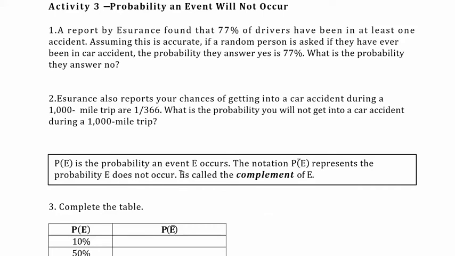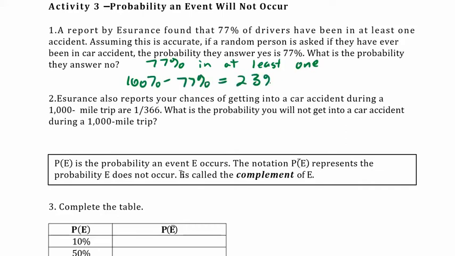Well, I think you've probably got a good intuition for this problem, but let's just think about why a little bit. If 77% of drivers have been in at least one accident, then we would have to do 100% minus 77%, which is 23%, to find the number of drivers that have not been in at least one accident, which means none, right? Which would not be me. So what's the probability they answer no? That's going to be 23%.